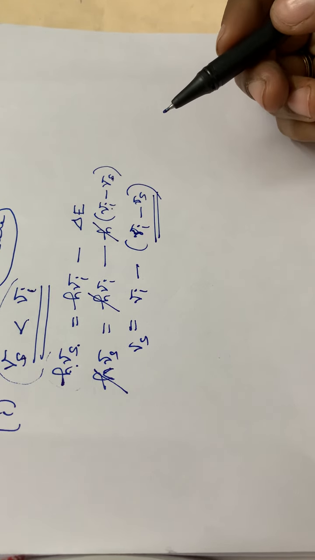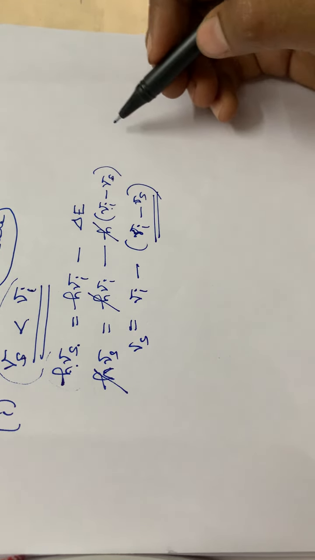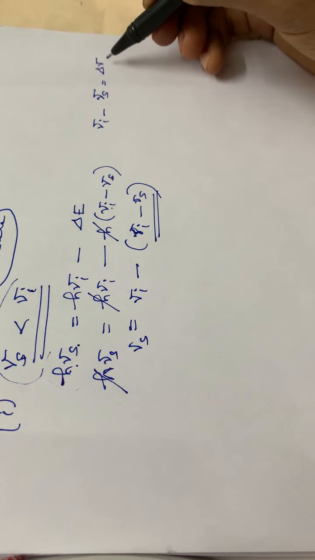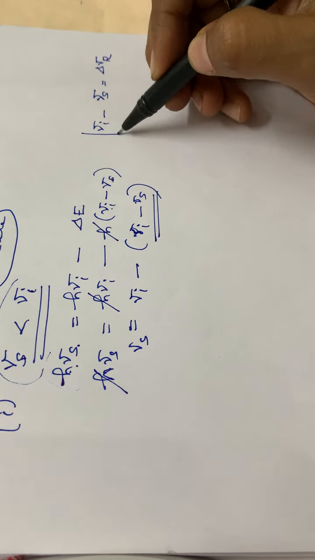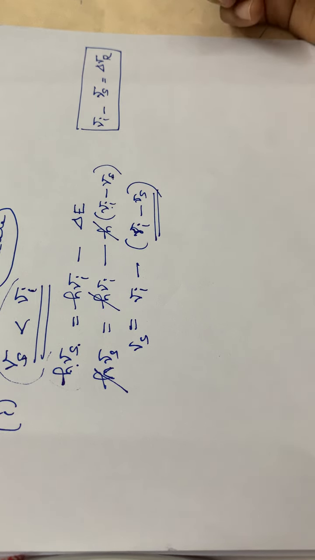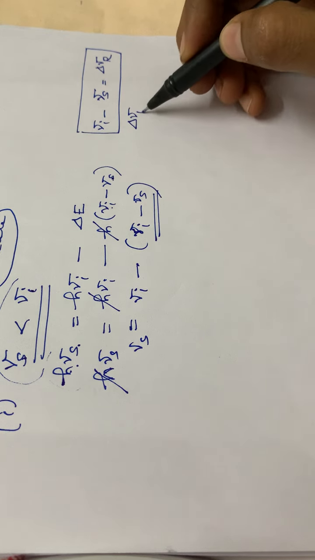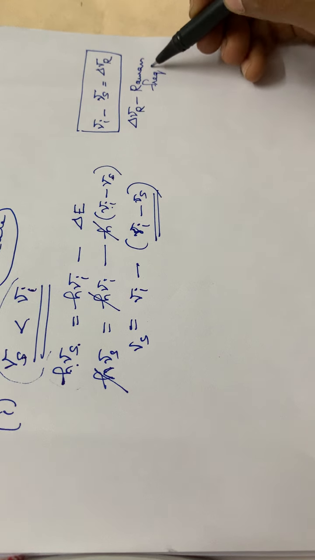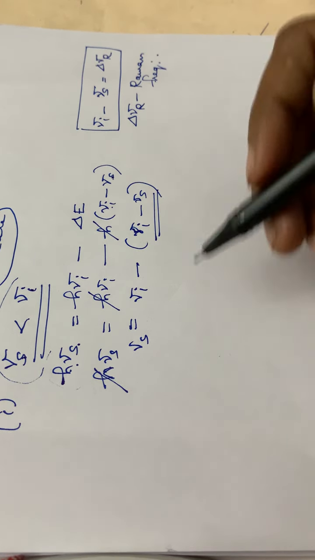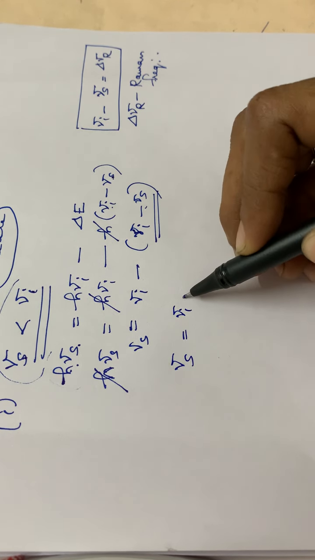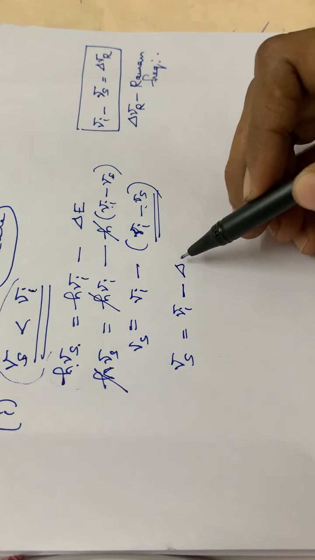Then nu I minus nu S, we can represent as delta nu r. Nu I minus nu S is equal to delta nu r, and this delta nu r is called the Raman frequency. Here again we can substitute: nu S is equal to nu I minus delta nu r.